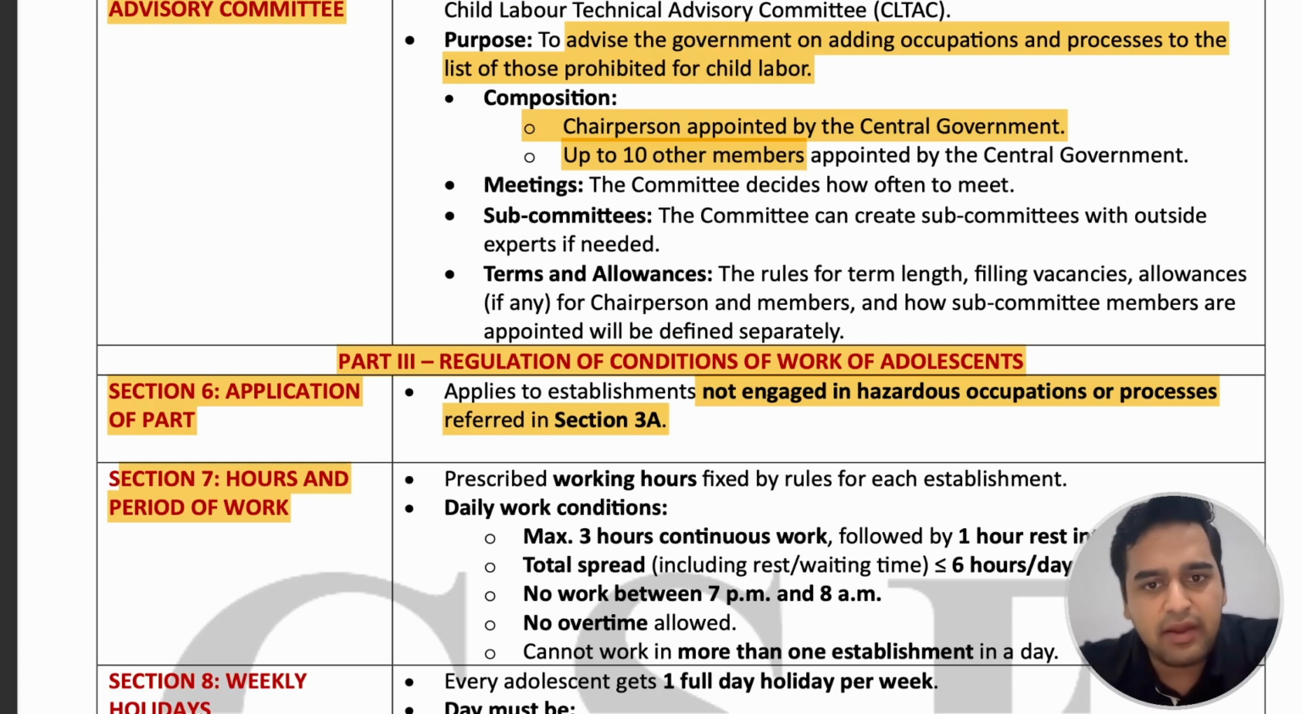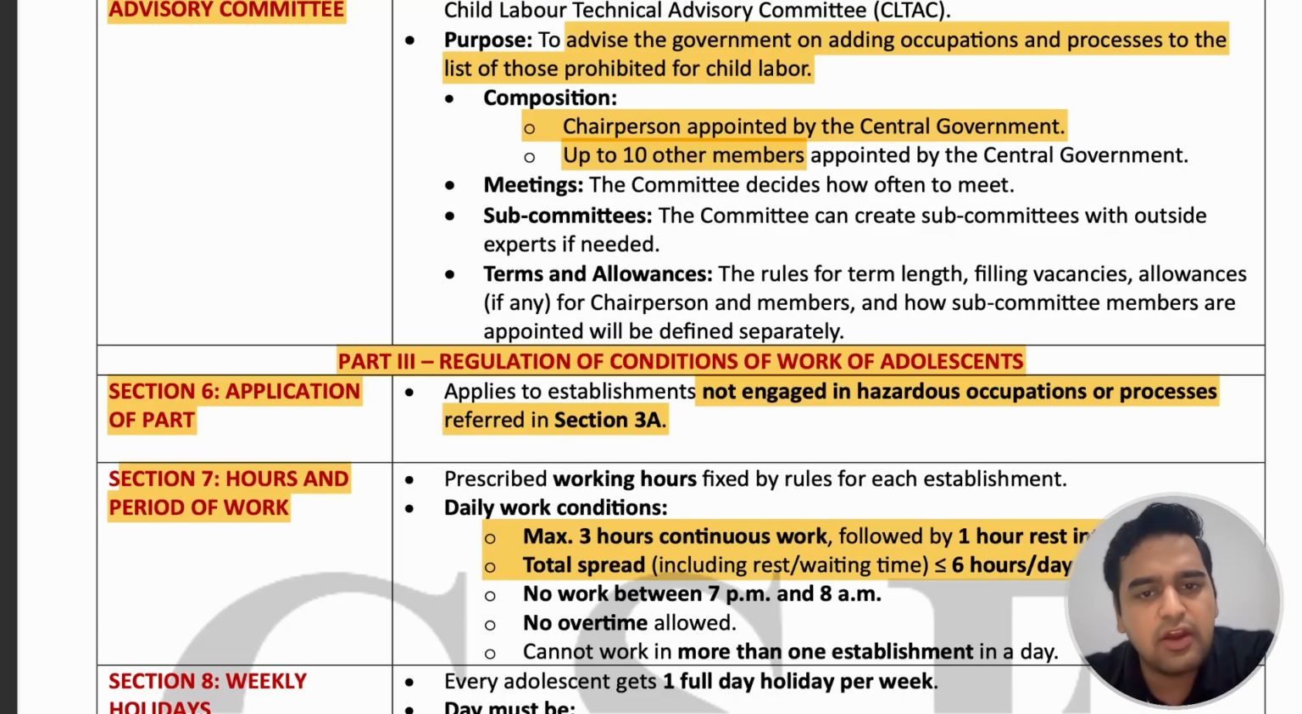And the total spread, including the rest, waiting time, working hours, should not be more than 6 hours per day. That means they are maximum allowed to work for 6 hours, and continuously they can work for 3 hours, after which they should be allowed to rest for at least 1 hour.